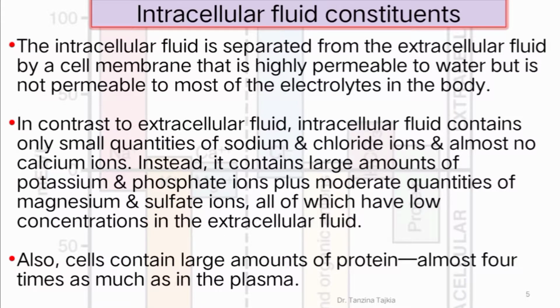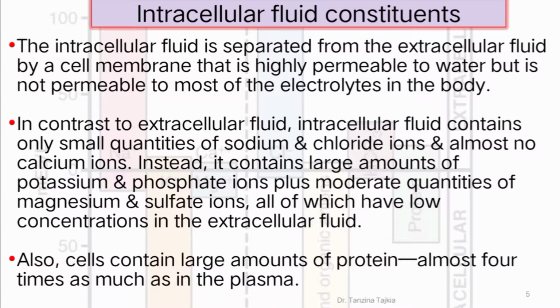At first, the intracellular fluid is separated from extracellular fluid by the cell membrane, which is highly permeable to water but not permeable to most of the electrolytes in our body. In contrast to extracellular fluid, intracellular fluid contains only small quantities of sodium and chloride ions and almost no calcium ion.